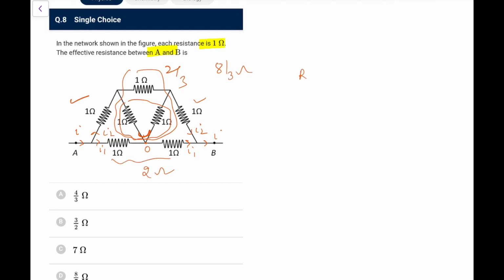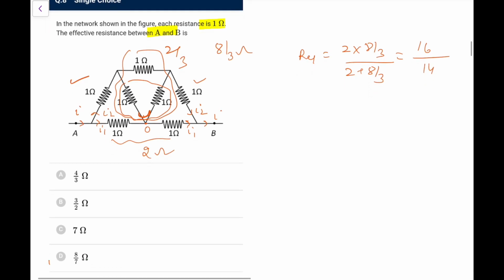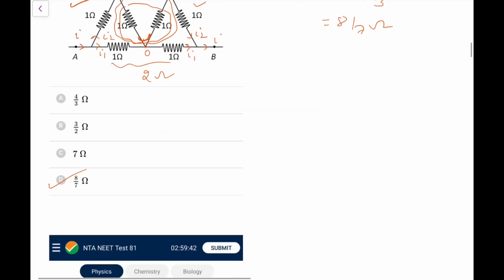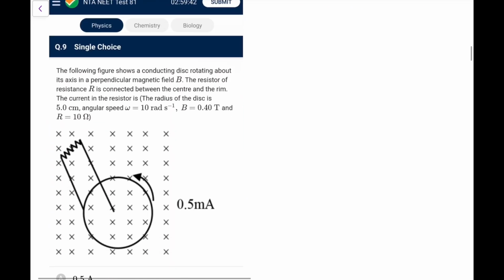These will be in series, that is 2 ohms. So R equivalent is the parallel of this, that is 2 into 8 by 3 upon 2 plus 8 by 3, that is 16 upon 6 plus 8, 14. So it comes out as 8 by 7 ohms. So go for it, it would be 8 by 7 ohms. So just a symmetry-based circuit.